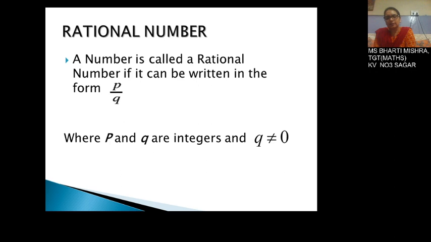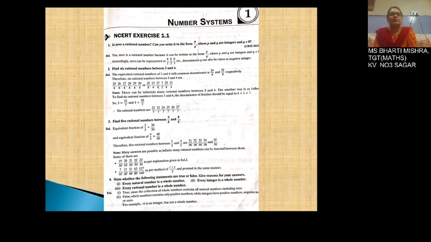Now the rational numbers, let us consider some questions from your exercise given in your NCERT textbook. Listen children, as there is total lockdown outside, when this online class is over, these videos will always be available on this site. So you people can just pause and complete your notebooks of the given exercises. So let us discuss some questions from your exercise.